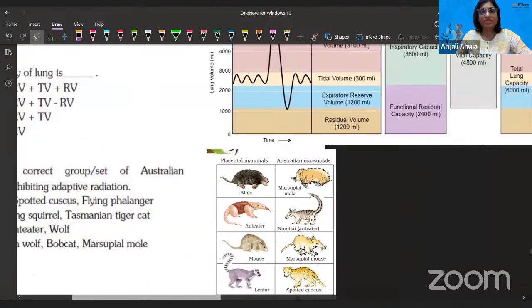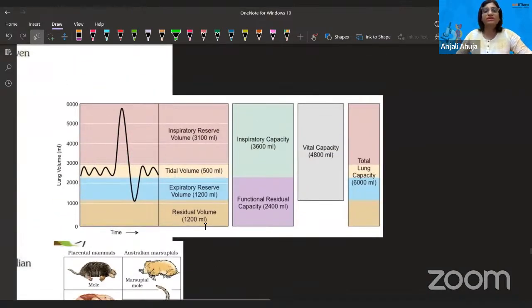About vital capacity of the lungs, for your understanding, I have uploaded this picture here. If you understand residual volume, expiratory reserve volume, tidal volume, all the values are mentioned on the graph. The maximum value can be up to 6,000 ml, so that will be total lung capacity. And vital capacity is 4,800 ml, which is made up of inspiratory reserve volume, tidal volume, and expiratory reserve volume. When we do a forceful inspiration, even then there is a residual volume present in the lungs. So that's what total lung capacity is, and vital capacity is total lung capacity minus residual volume, if you understand this, right?